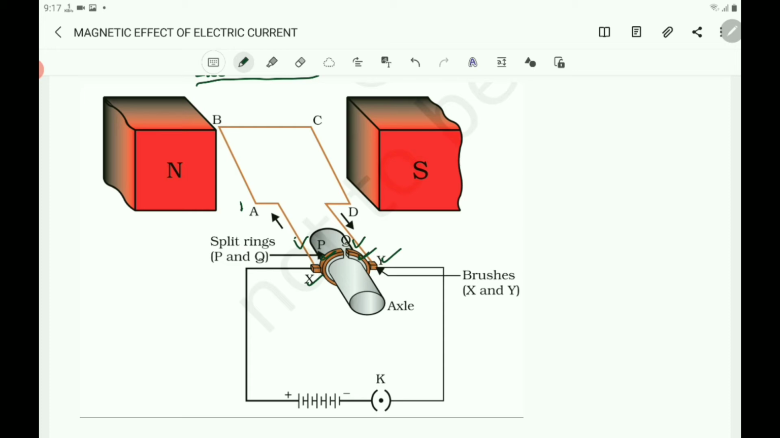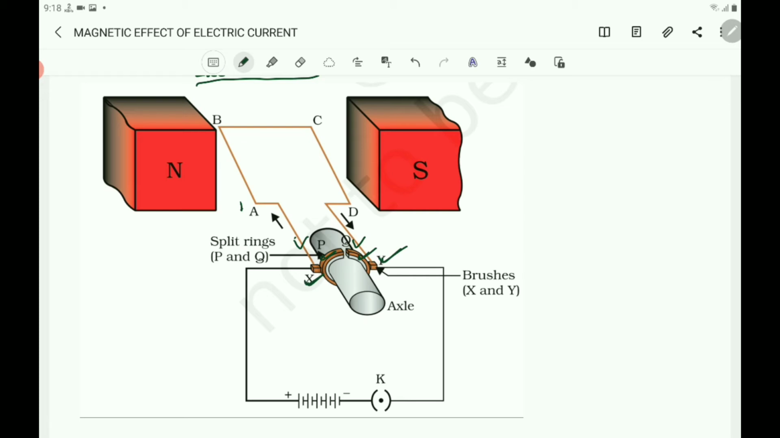Two graphite or flexible metal rods maintain a sliding contact with the split rings alternately. Mostly they are made of graphite. They are also called carbon brushes. Here X and Y are the carbon brushes, or normally they are just called brushes.